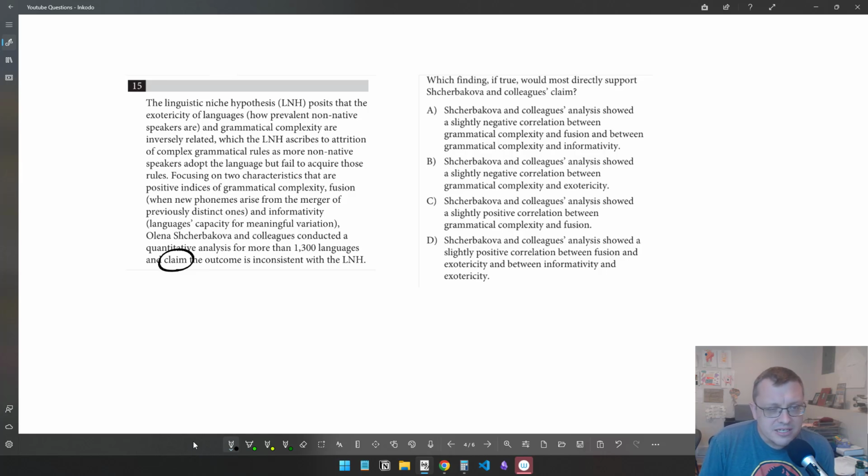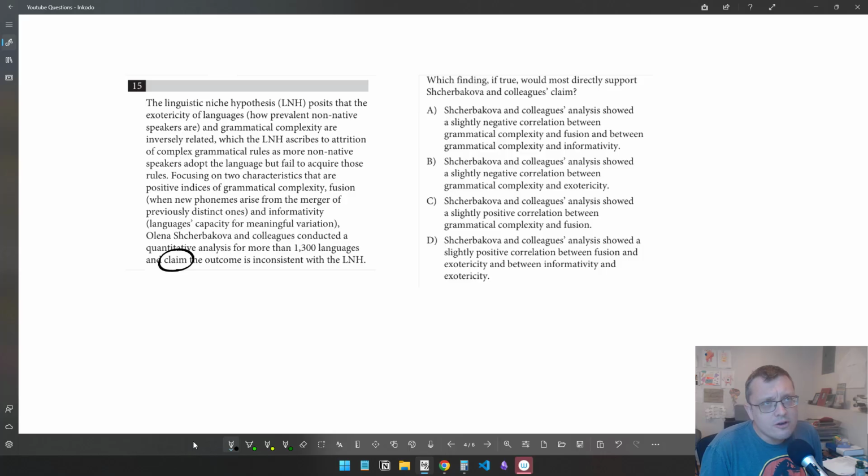So it says the linguistic niche hypothesis, LNH, posits that the exotericity of a language, which they define as how prevalent non-native speakers are, and grammatical complexity are inversely related, which the LNH ascribes to attrition of complex grammatical rules as more non-native speakers adopt the language but fail to acquire those rules. So to translate this, they're saying that the exotericity is basically how many non-native speakers there are of a language. And they say that that's inversely related to grammatical complexity. Inversely means as one goes up, the other goes down.